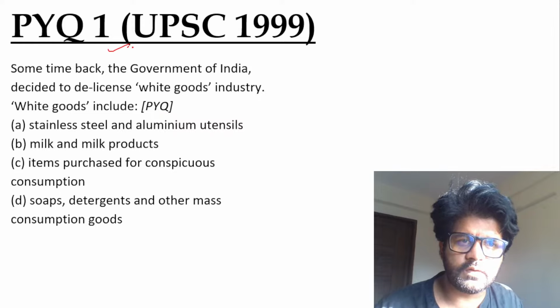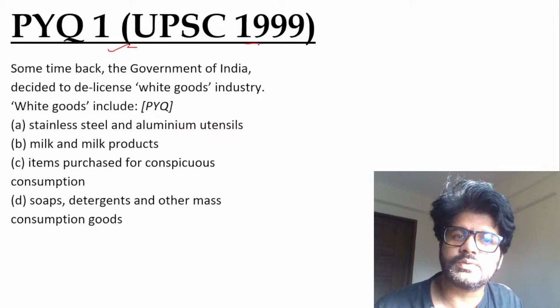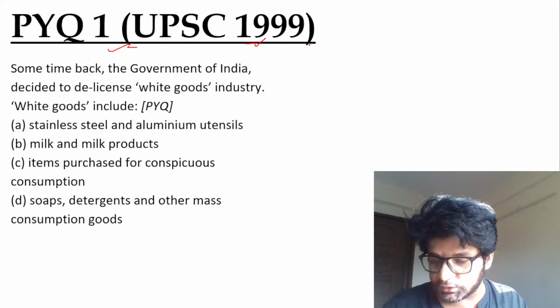PYQ 1, the first question of the day, which is a PYQ asked by UPSC in 1999. Have a look at this question.